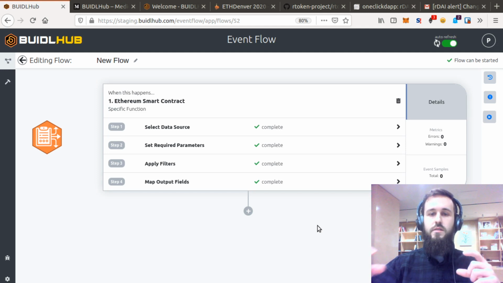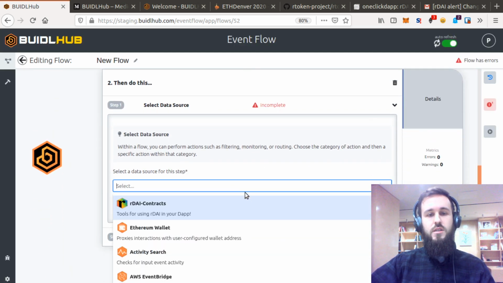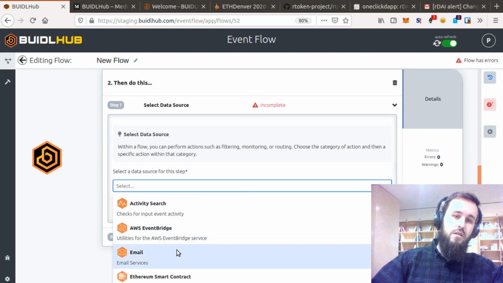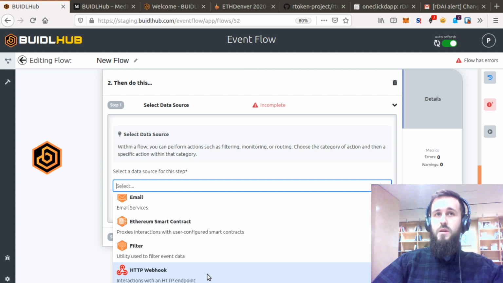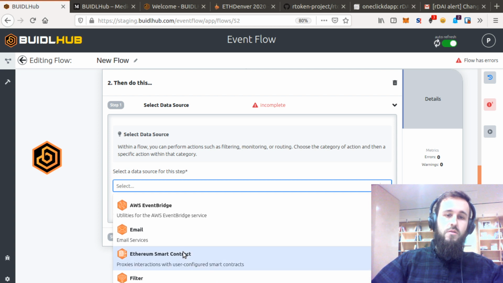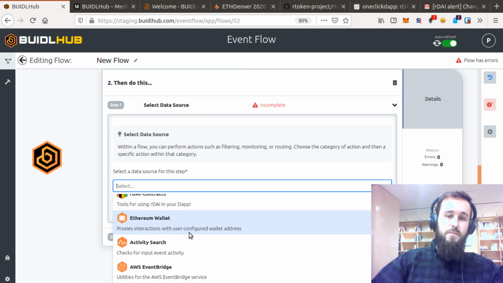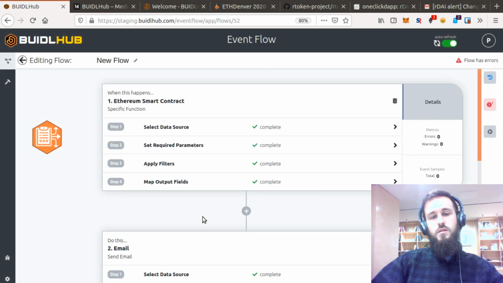So this is what starts off the flow, and then we can create the action. So what's the result that we want to happen? Remember, this is just like if this, then that. Let's send an email. But we could also do things like an endpoint. So I could put the endpoint for my dapp in here, so that either my dapp or maybe a backend that's running can keep track of this stuff. There's a lot you can do. If you're using AWS EventBridge, you can hook that up. But for now, we'll do email. It's the easiest to demonstrate. So we'll send an email.